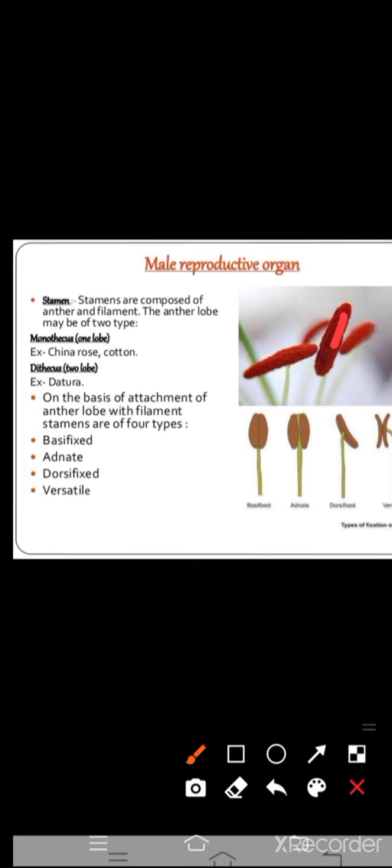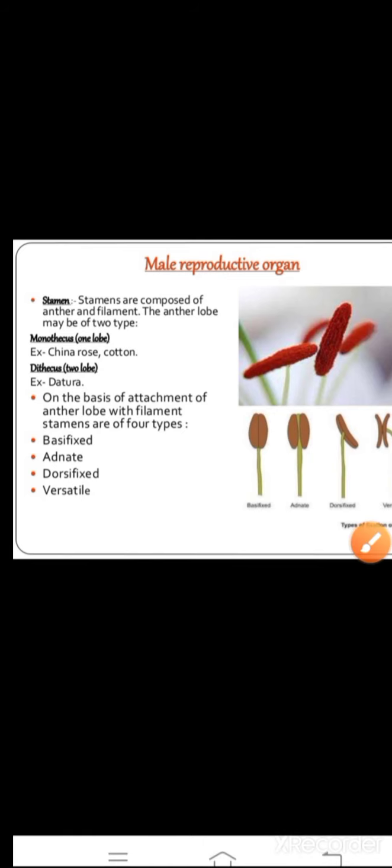This type of stamen is found in China rose and cotton. These examples are very important. Dithecus means two lobes, example Datura. On the basis of the attachment, they are of 4 types.